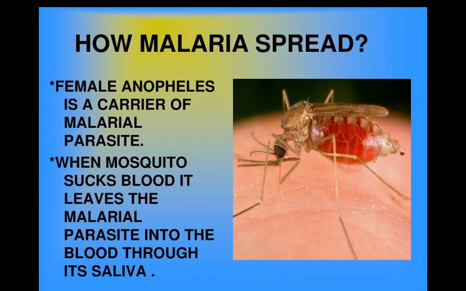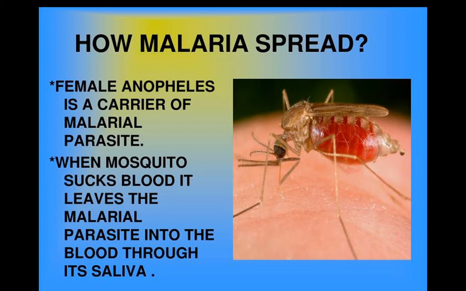See, the female Anopheles mosquito is a carrier of the malarial parasite. Okay, the parasite means what? Normally, microorganisms that depend on other living things are known as parasites. So the malarial parasite is carried by this mosquito, the female Anopheles.